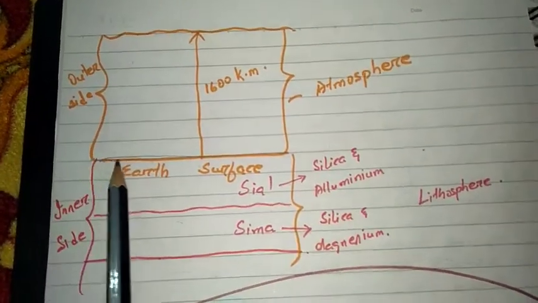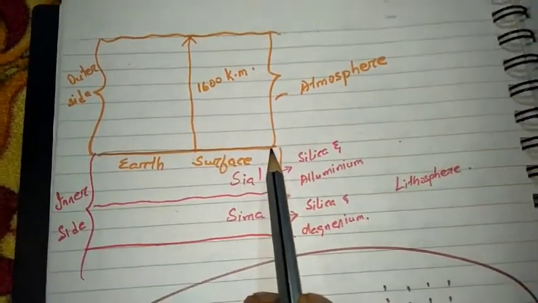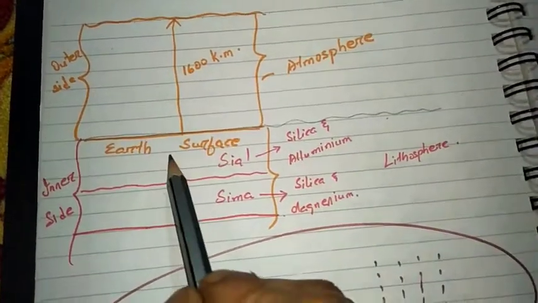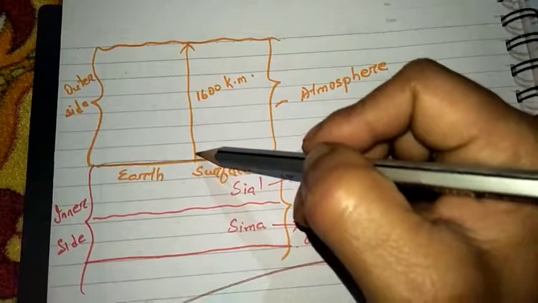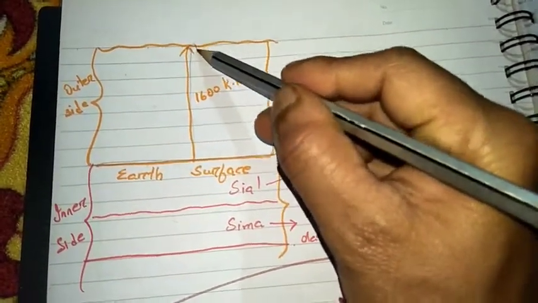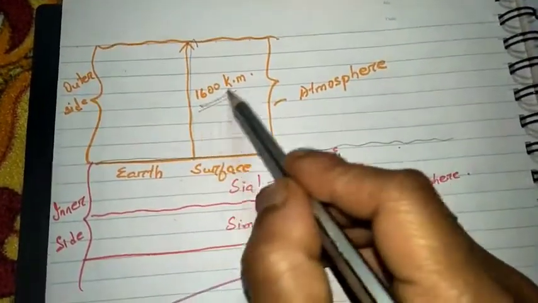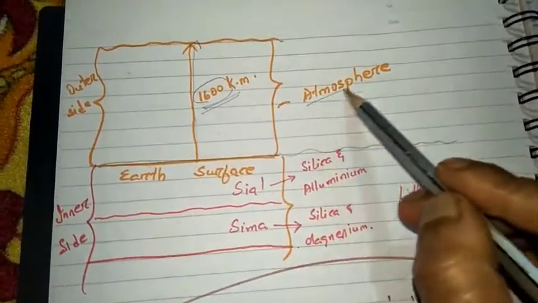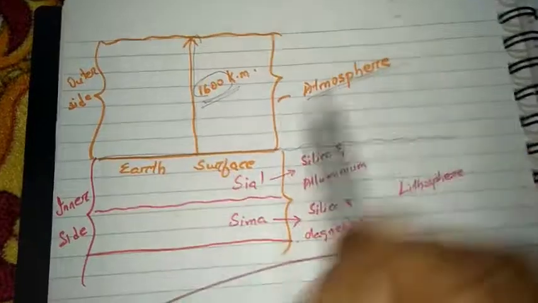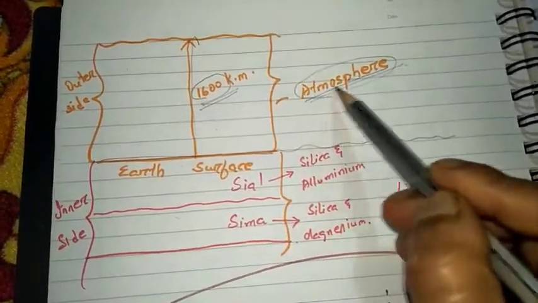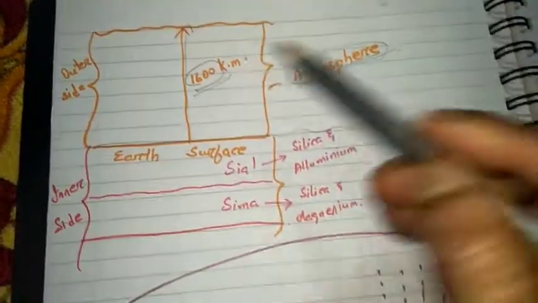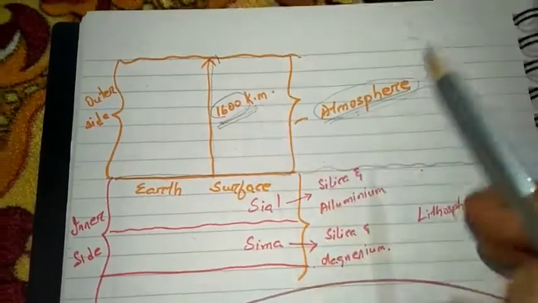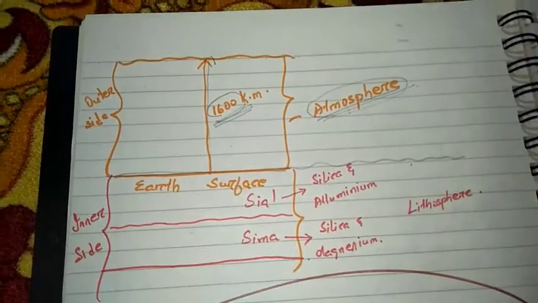From the Earth's surface, or the sea level, up to the height of 1600 kilometers, a thin layer of air is there, and that is known as atmosphere. So the atmosphere is a layer of air which envelops the Earth's surface up to the height of 1600 kilometers.